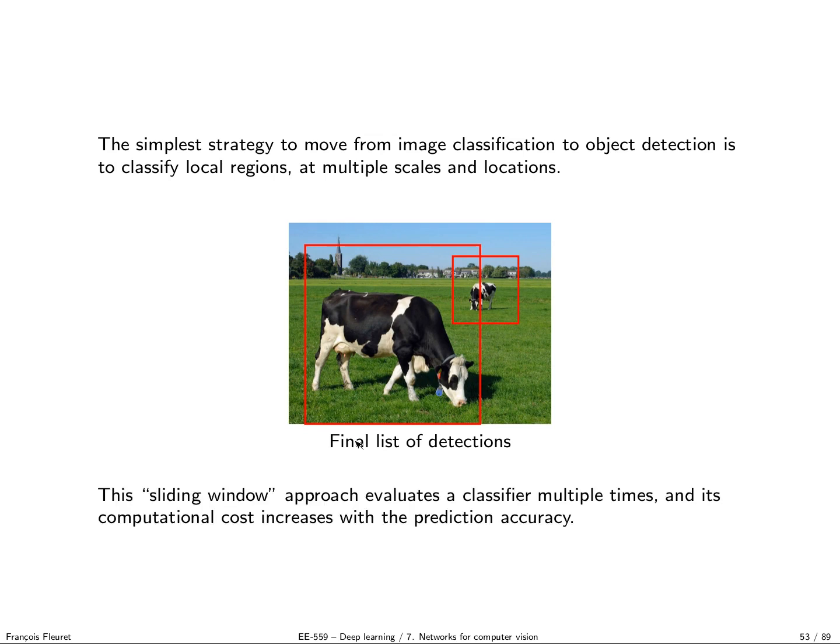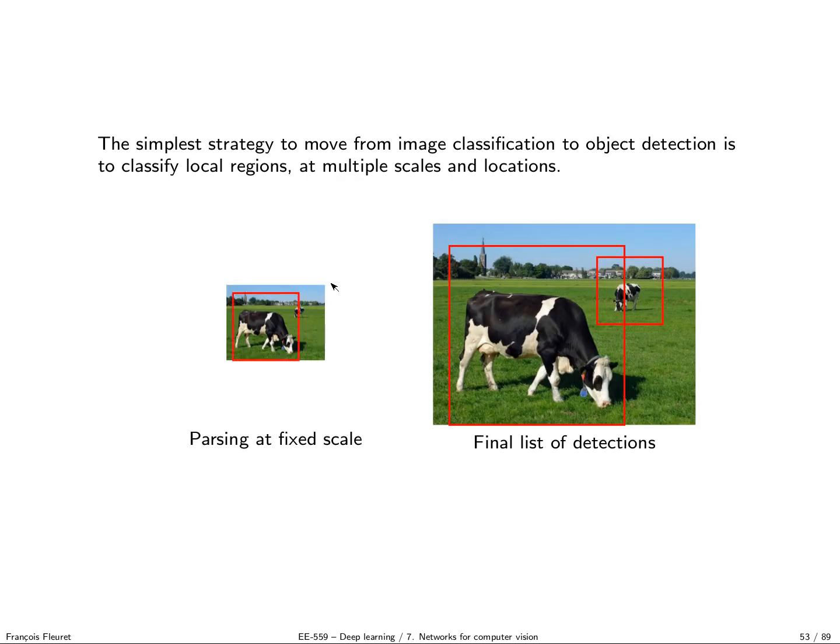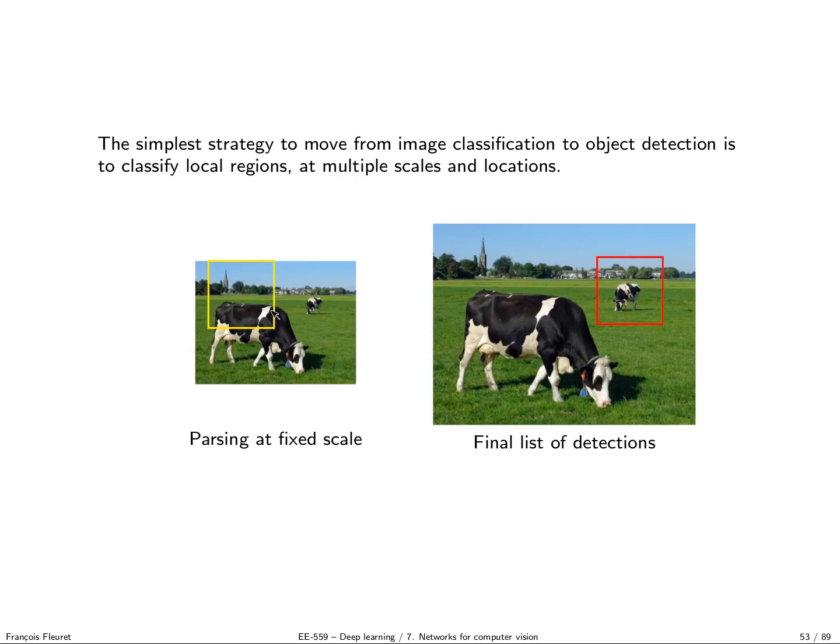This sliding window approach evaluates the classifier multiple times, and its computational cost increases with the prediction accuracy. So if you want to have a finer geometric precision, it means you have to have a finer number of computations. And the worst weakness of this approach is that you don't reuse computation. Again, there's something highly unsatisfying: when you compute this guy and when you compute this guy, if you are using a convolutional network, almost all the computation is shared.